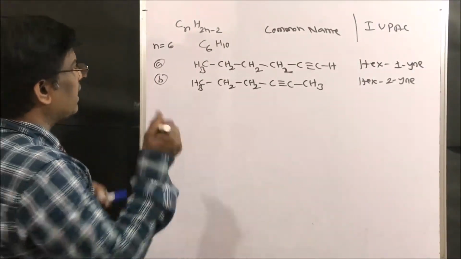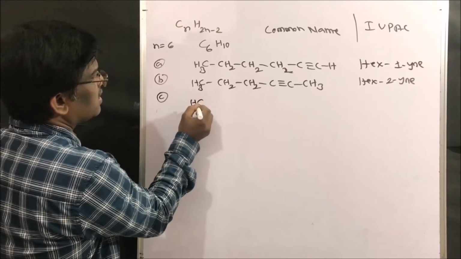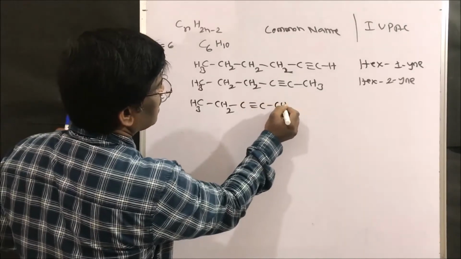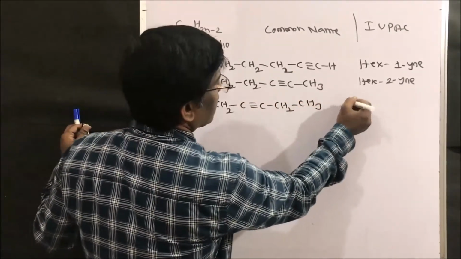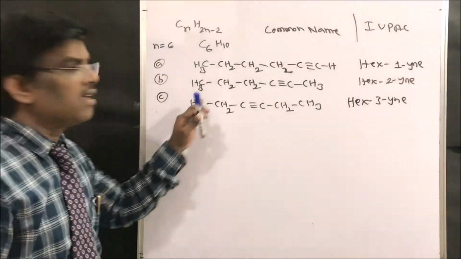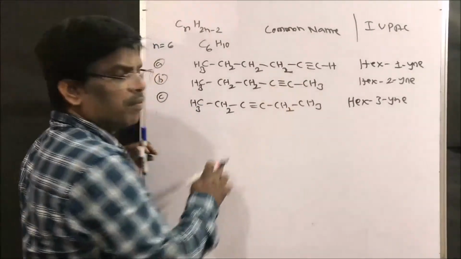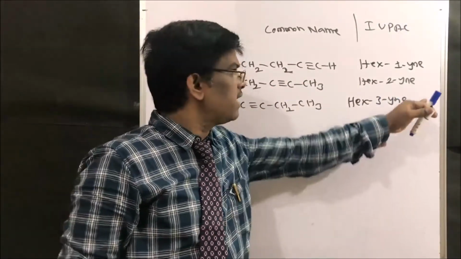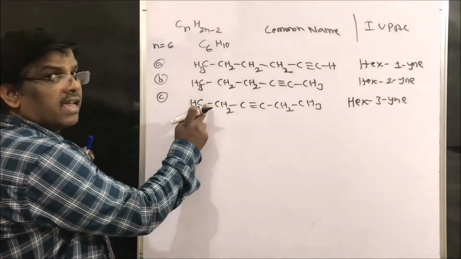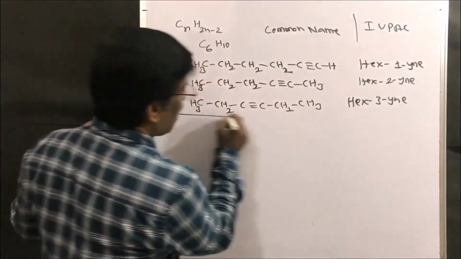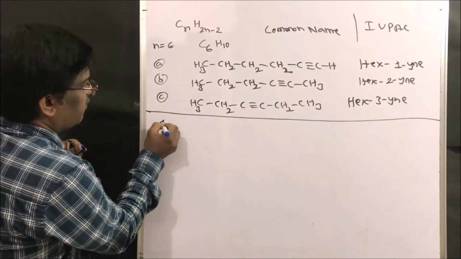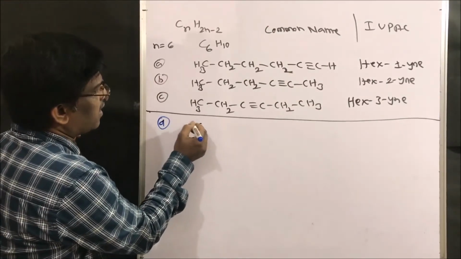So I can write another compound CH3, CH2, C triple bond C, CH2, CH3. So this is hex-3-yne, right friends? So these three are 1, 2, 3. The position of the triple bond is at 1, 2, 3. So if I put it here, it again becomes hex-2-yne. If I put it here, it again becomes hex-1-yne. So what other isomers are possible? I can write the same molecular formula compound in a different way.